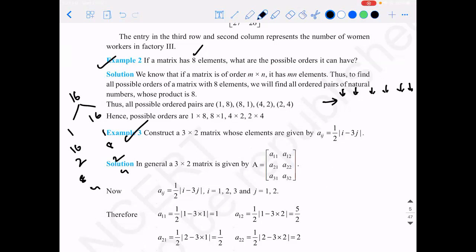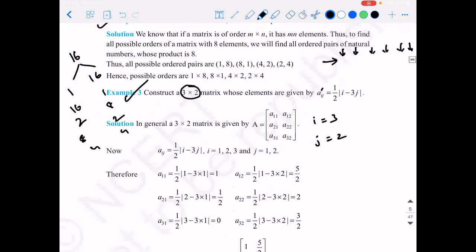So you are going to use mathematical induction here. You know what is mathematical induction? Just keep plugging in values and you'll get the output. So it's a matrix of order 3 by 2. The maximum value of i that is possible is 3 and the maximum value of j that is possible is 2. So you can start from 1, 2, 3. So A11 is how much?